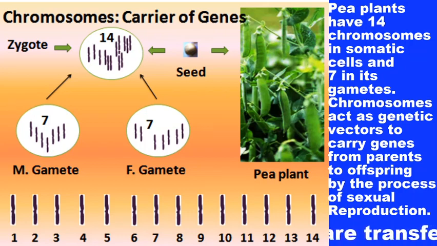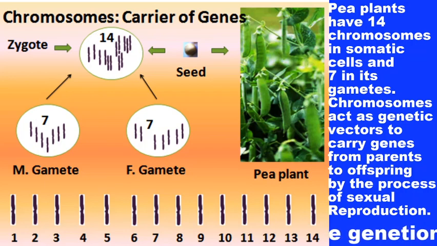So Mendel's experiments, which were carried out on Pisum sativum, are valid for each and every organism of the world, each and every species found on this planet. However, there are some exceptions.